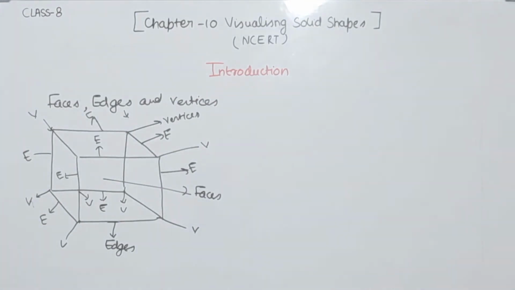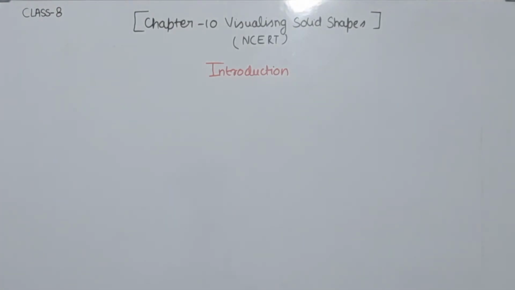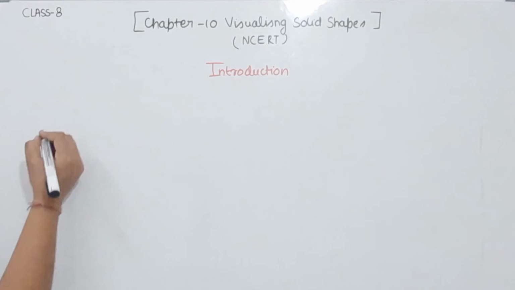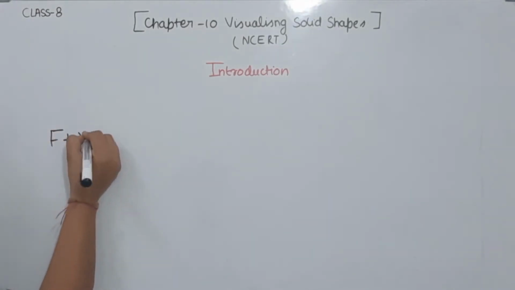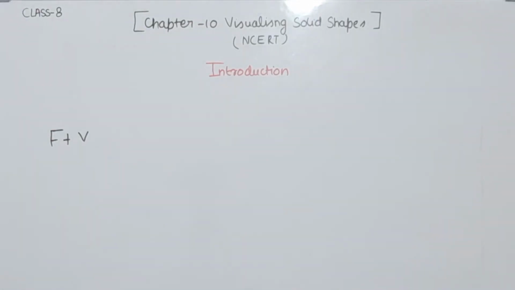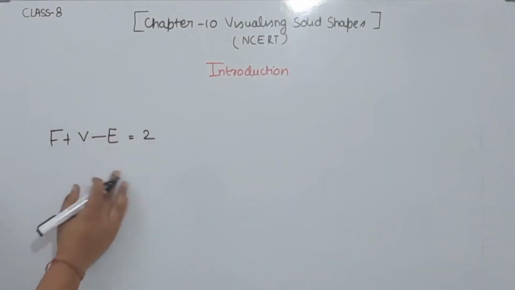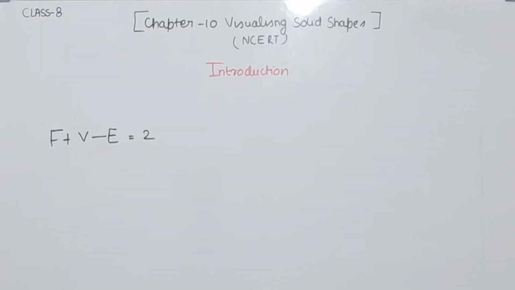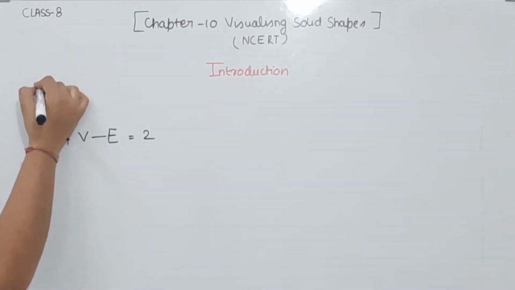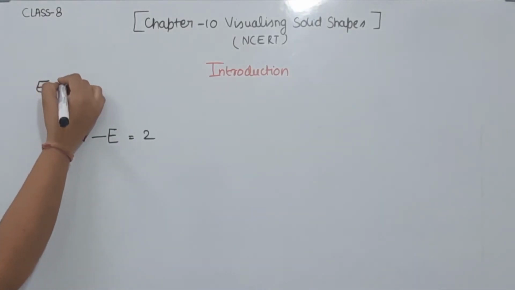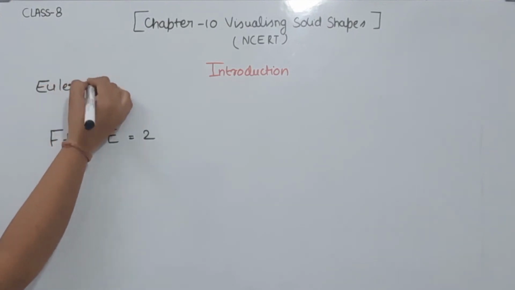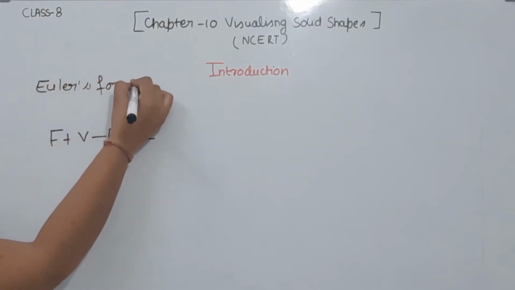Now comes to the next topic. Now we'll understand the formula. That one is F plus V minus E is equal to 2. So this is the formula. This formula is called Euler's formula.